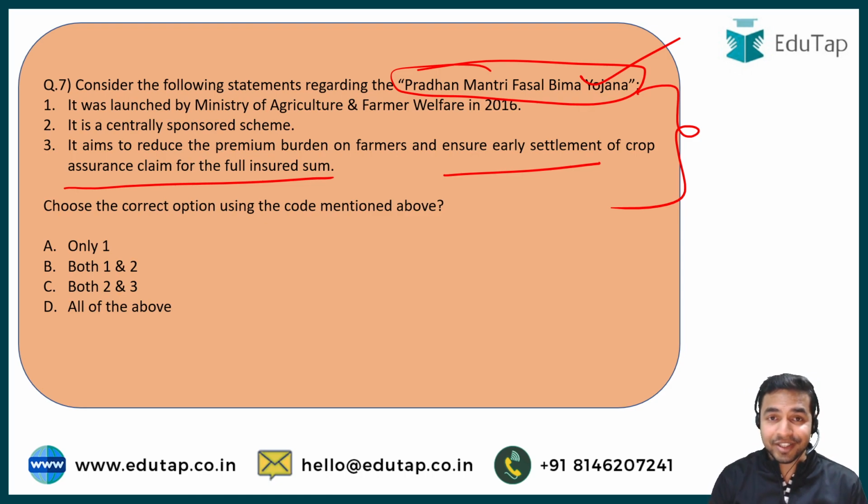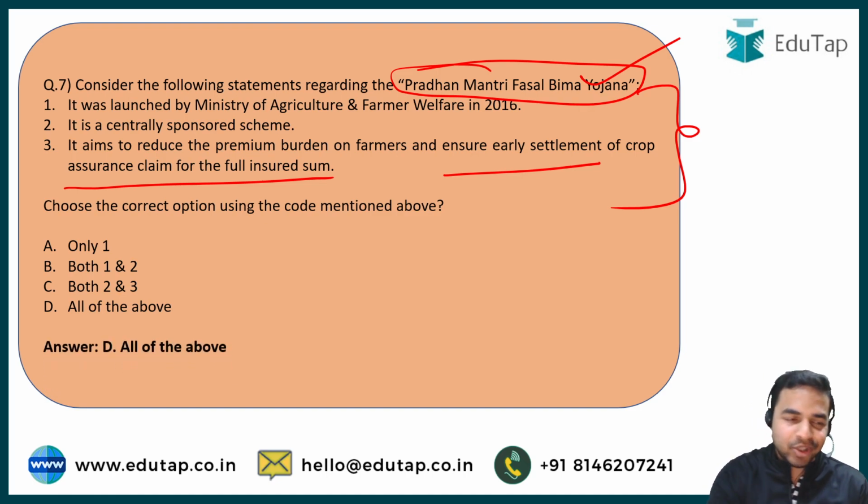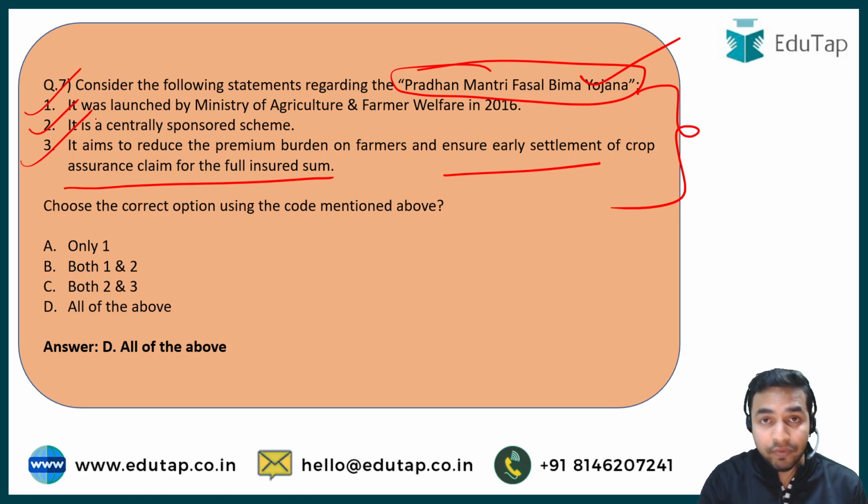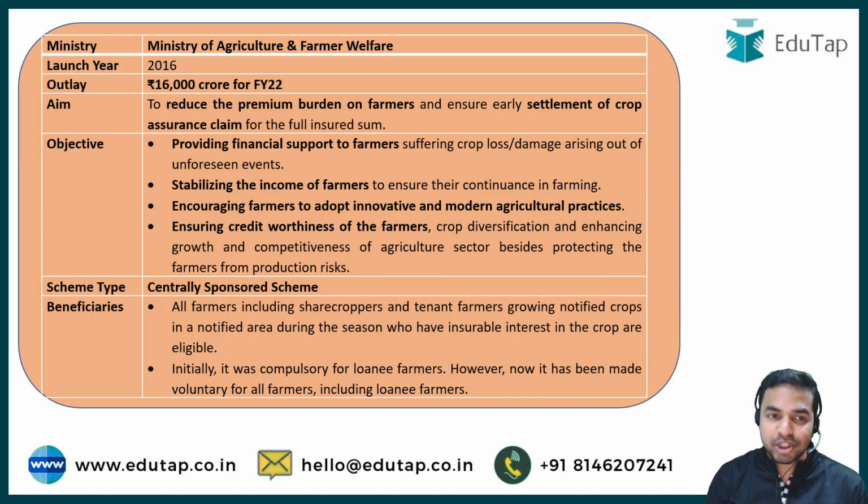So my dear learners, the right answer to this question is option D, that is all the statements mentioned above about the Pradhan Mantri Fasal Bima Yojana are correct. So let's discuss this scheme in much more detail, and let's see what exactly are the different beneficiaries, the type of the scheme, as well as the objective of this particular scheme.